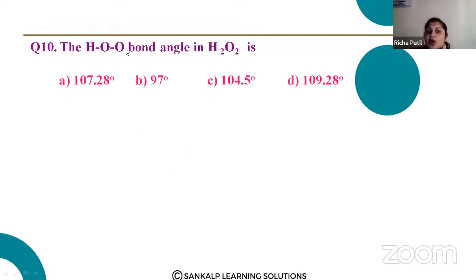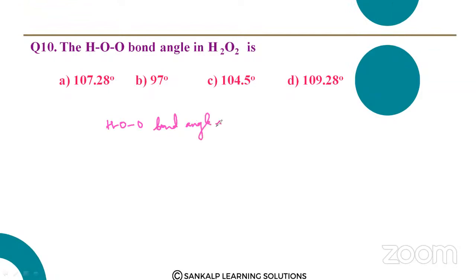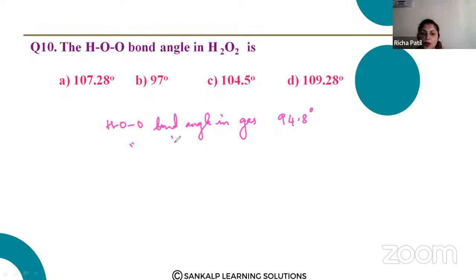The HOO bond angle in H2O2 is... So, see here, the HOO bond angle in gas is given as 94.8, and the HOO bond angle in solid crystal is 101.9.